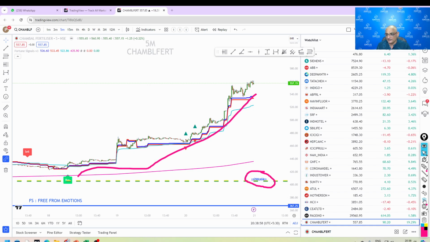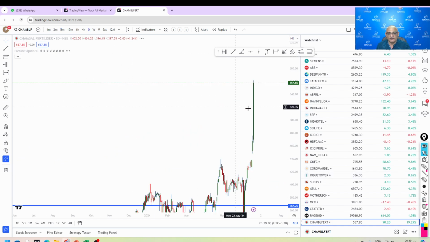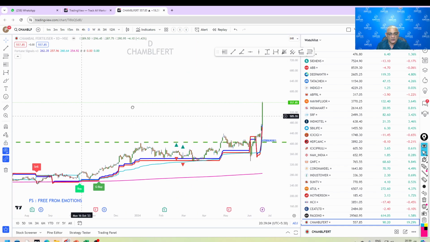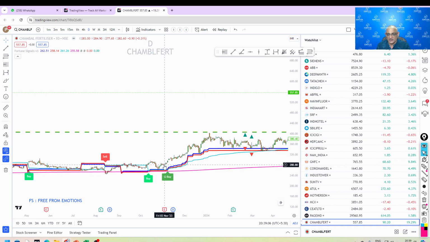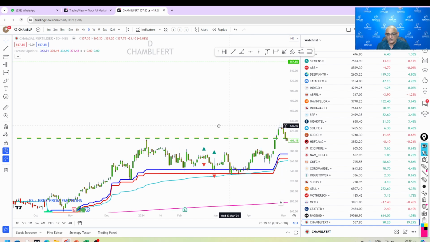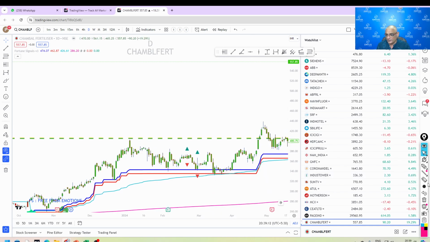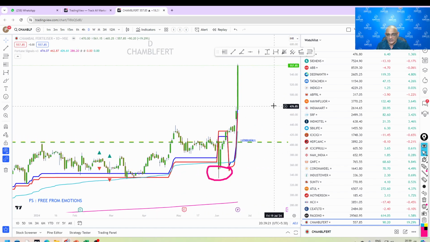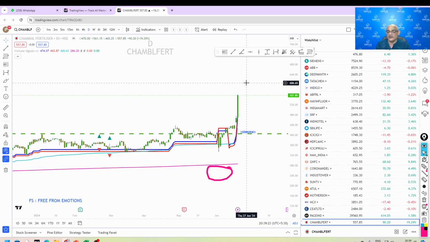Even in 1 minute time frame, or if you go to 1 day time frame, this is the 1 day time frame. So last time, if you go here, it gave a buy here at 280, and it went up, came down, touched the blue here where you need to buy, and this we call a Sangamam. When all the three combine together, the move will start, and it started again. It gave a magical candle, and today it went like a rocket.